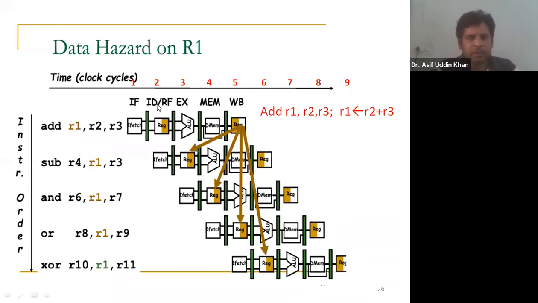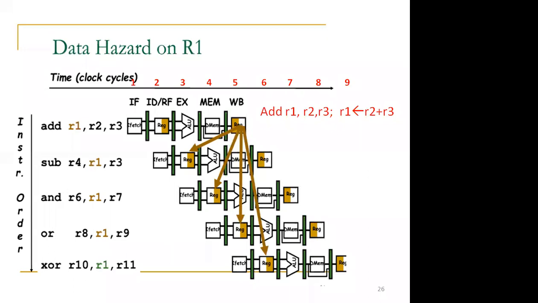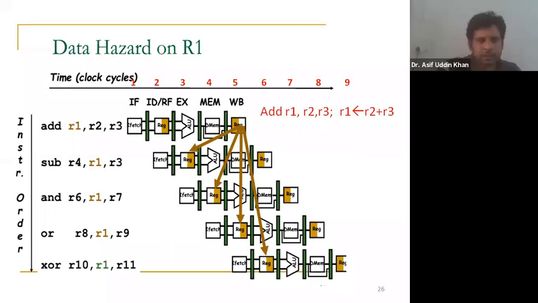Now in clock cycle number 1, the IF stage of the first instruction is performed. In clock cycle number 2, the ID operation of the first instruction is done. In ID, what happens, tell me students? Sir, decoding instructions. Operands are also fetched from the register. Yes, decode. In the ID stage, the instruction is decoded, and the operands are read from the registers. Remember this.